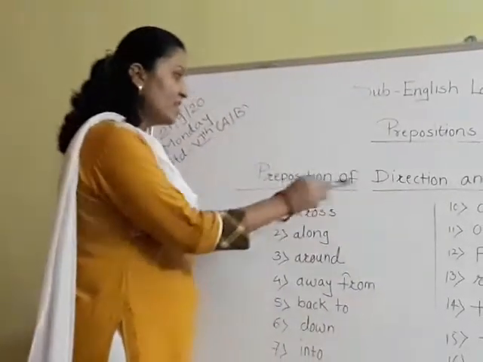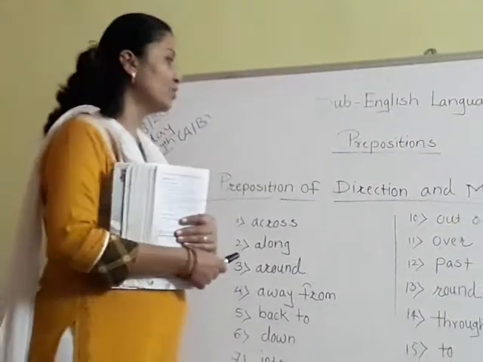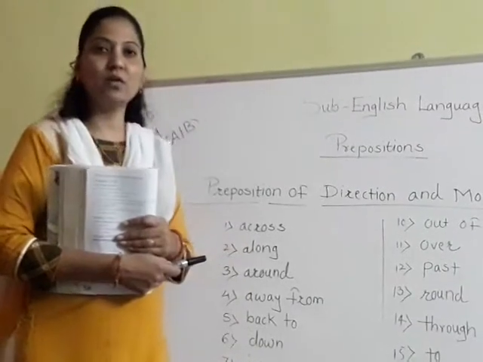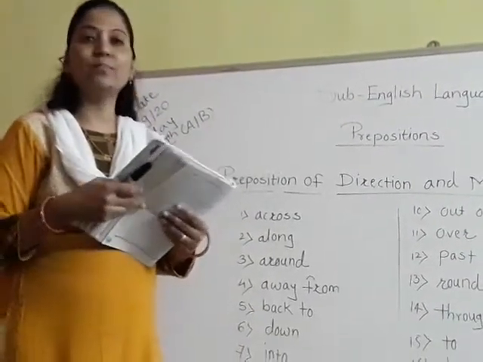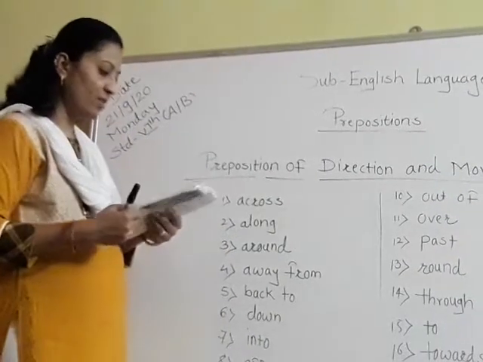Now these are all the prepositions of direction and movement, and they are used to show the direction or movement to or from a place.